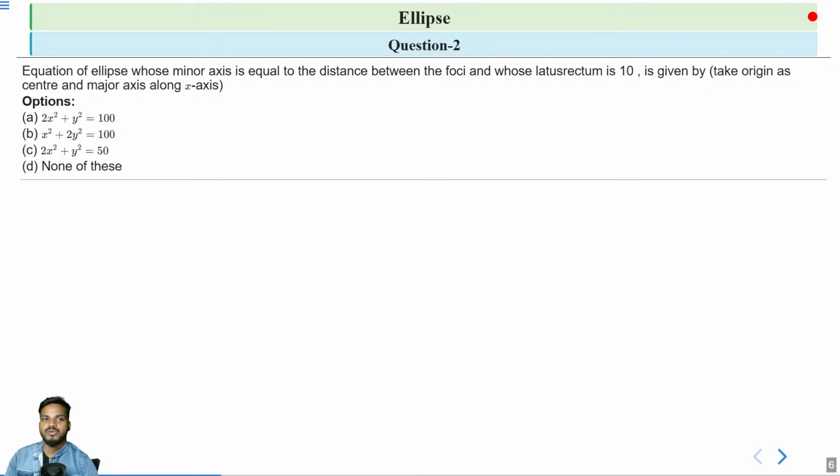So what is the length of the minor axis? Recall. And how can we find the distance between the foci? There are two foci, and what is the distance between them? So use that, and also use the length of latus rectum, that is 10, and then find the equation of the ellipse. Which option is correct? Option A is 2x square plus y square is equal to 100. Option B is x square plus 2y square is equal to 100. Option C, 2x square plus y square is equal to 50. And option D, none of these. So try this question.